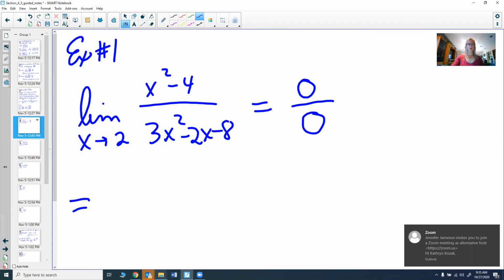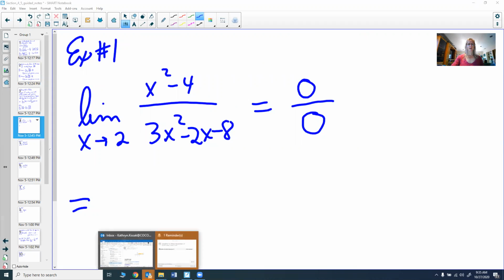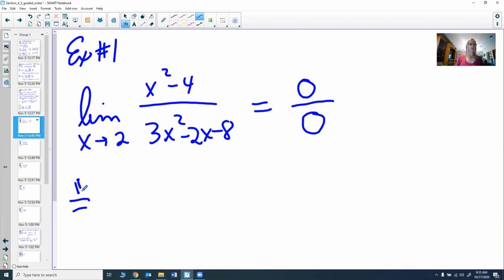So the way that I do L'Hopital's rule is just think of it as I'm going to L'Hopital the top and bottom. I like to put a little H here with a circle around it that just tells me I did L'Hopital's rule. You don't have to. It's just a good reminder, so when you look back, you know what you did.